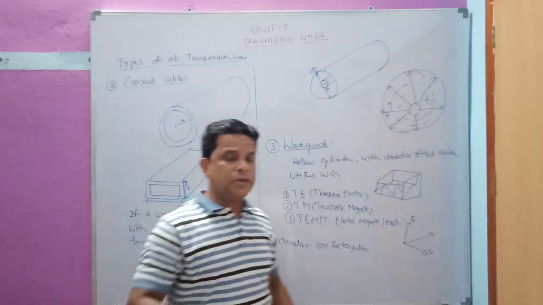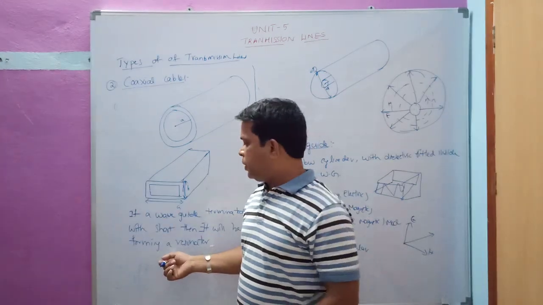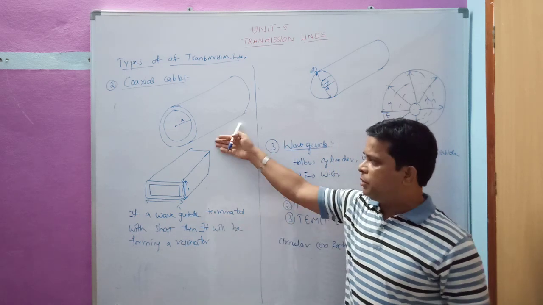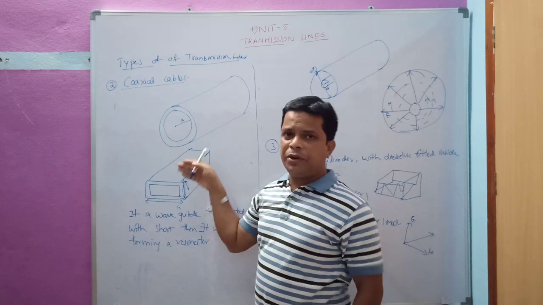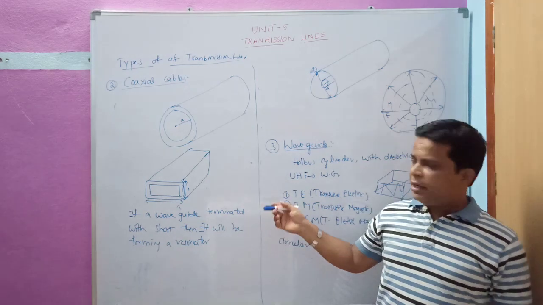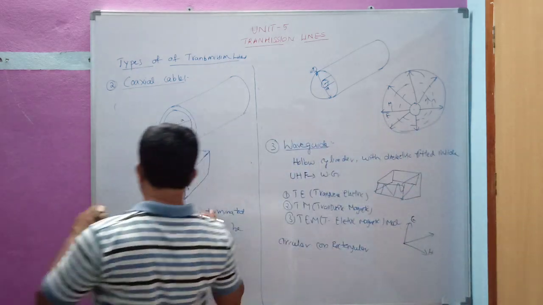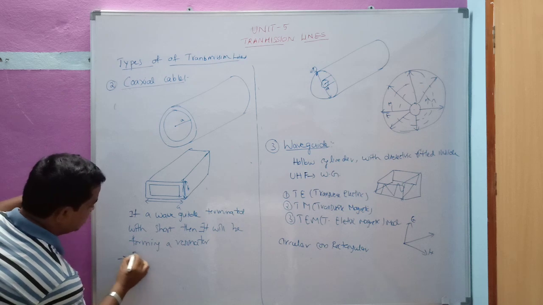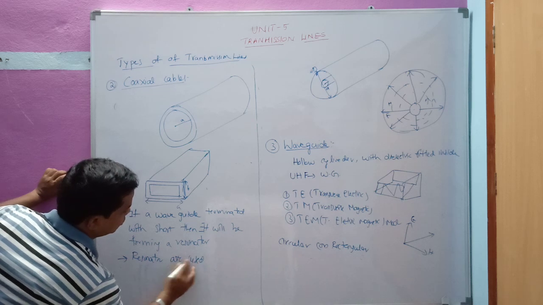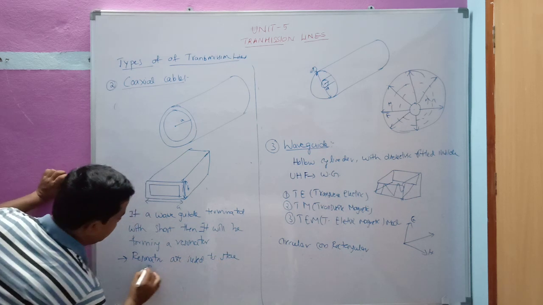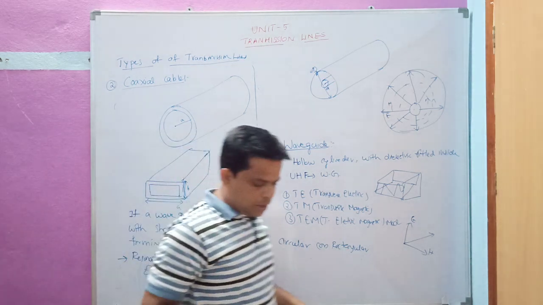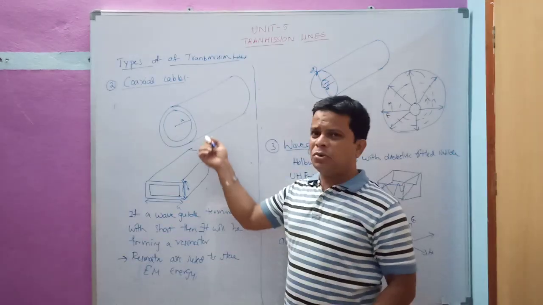Why? Because in order to generate a high frequency device, we need to use a resonator. So here we are going to form a cavity resonator. If we terminate the end of either a circular waveguide or a rectangular waveguide, we form a resonator. Generally resonators are used to store electromagnetic energy.